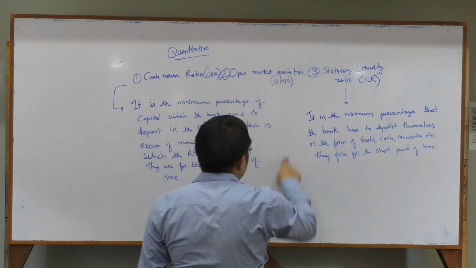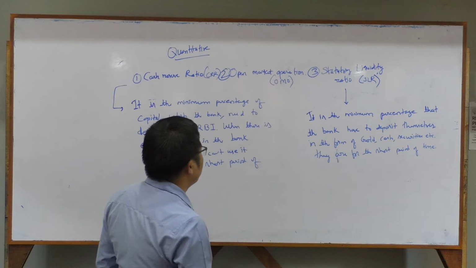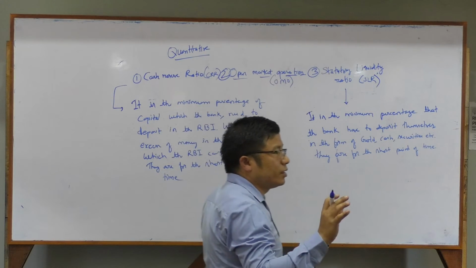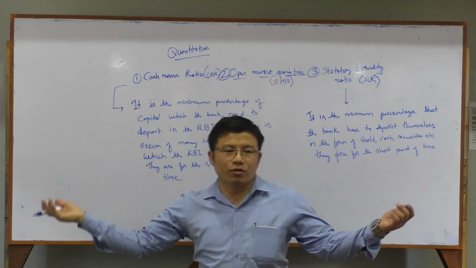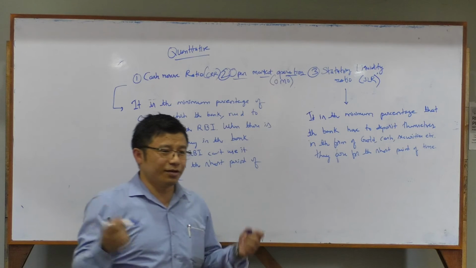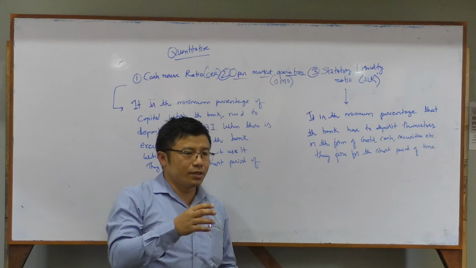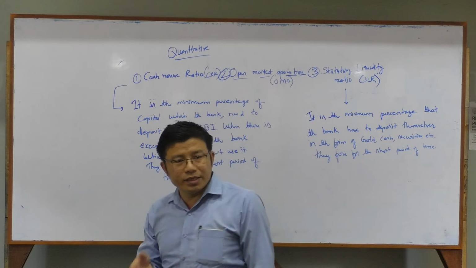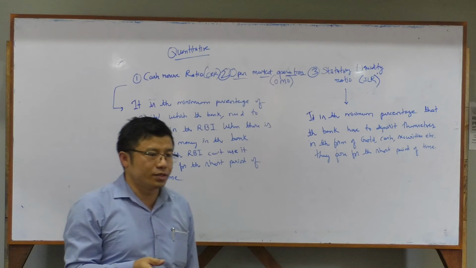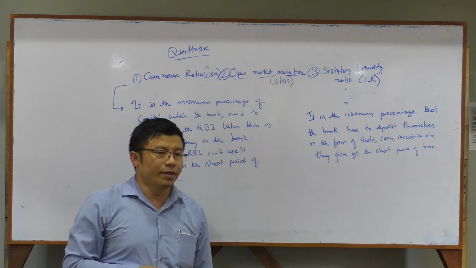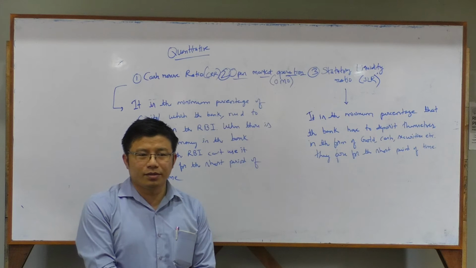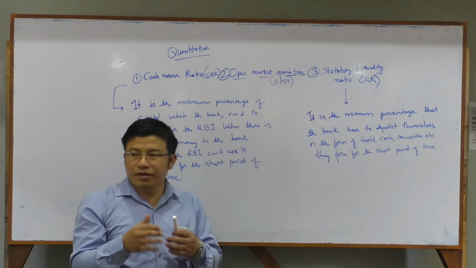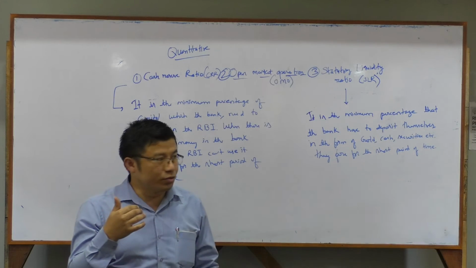So let's start with this OMO. What is that? Open market operation. The term itself clearly says open market operation. It is open for all. Open competition, no? Anyone can come. In this case, what happens is that the government is selling and buying of government securities in the market by the RBI. What is RBI doing here? Buying or selling. They can do both ways, okay. They can sell also.